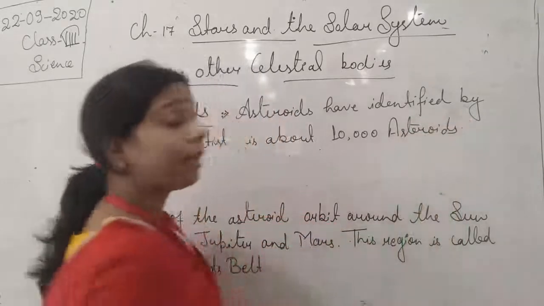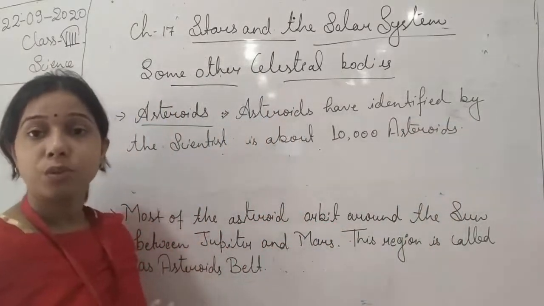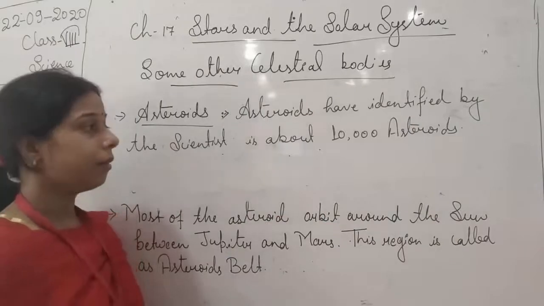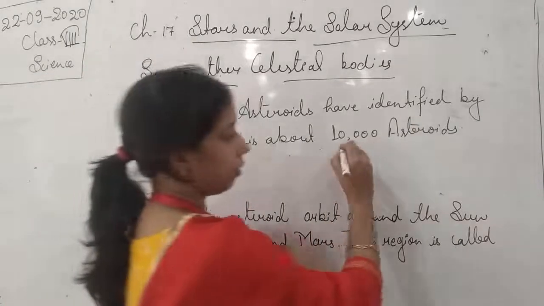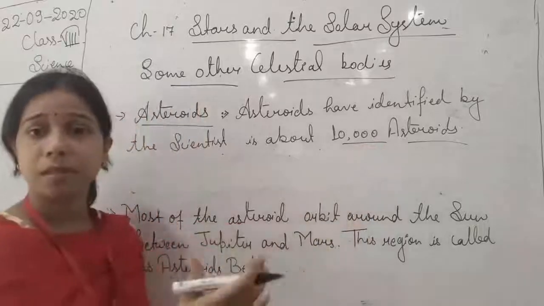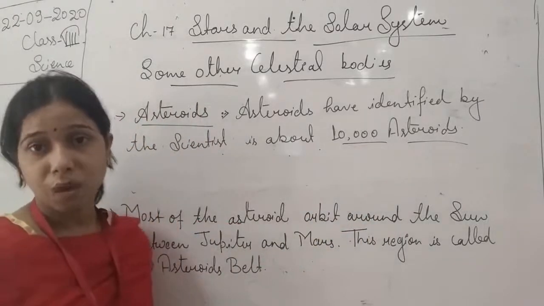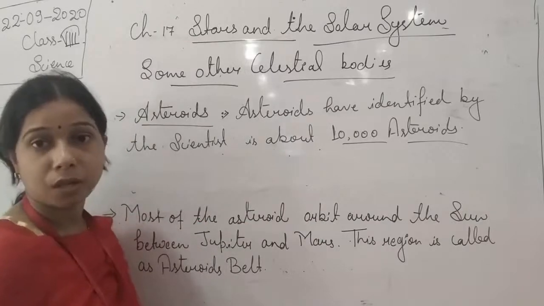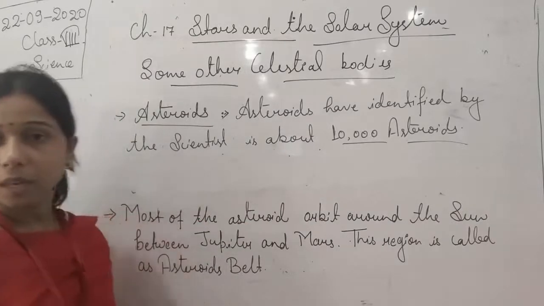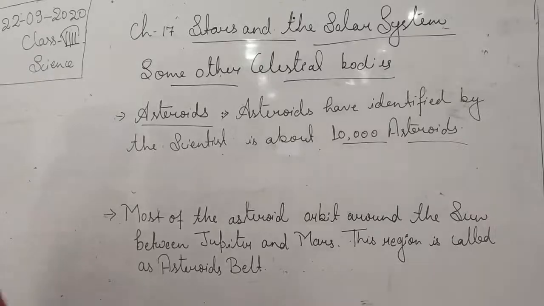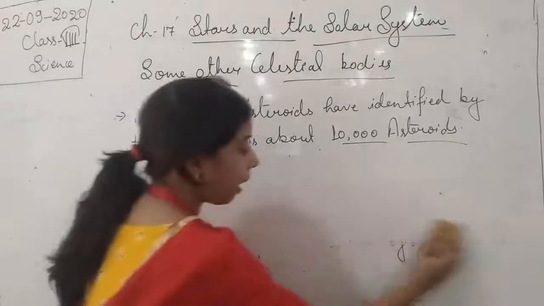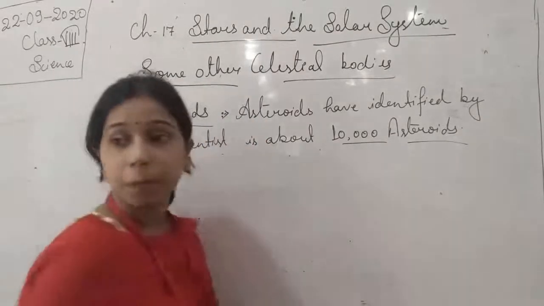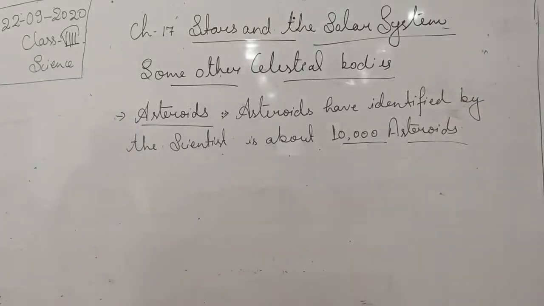So till now 10,000 asteroids are known to us, students, and in different books you will see the number varies. 4,000 can also be there, but till now 10,000 asteroids are known to us. Out of that, there is one asteroid which is the first asteroid, and which is spherical in shape, that is known as Ceres.